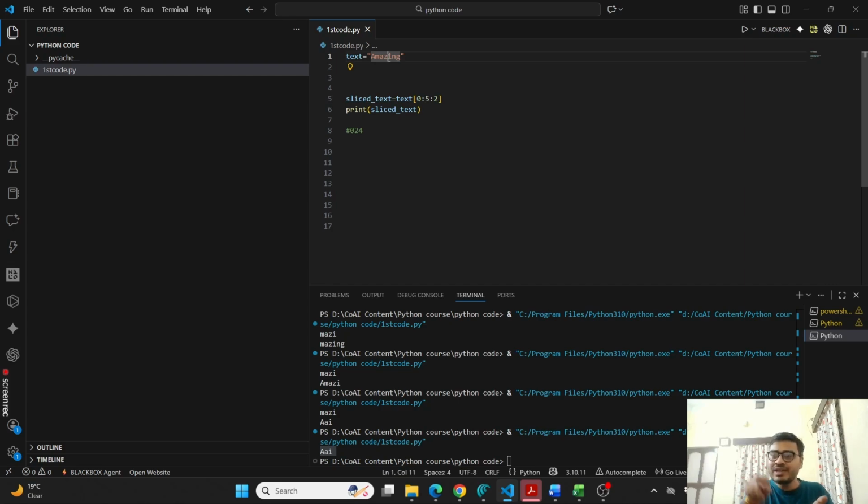So it will skip one index and get you the relevant positions. It starts from 0, then skips 1, then the second position, then skips 3, then the fourth position. So 2 means it is skipping one letter or one position basically. Got it? You will get a lot of questions in the assignment for this video, so you can practice it. But these are the concepts you should know.